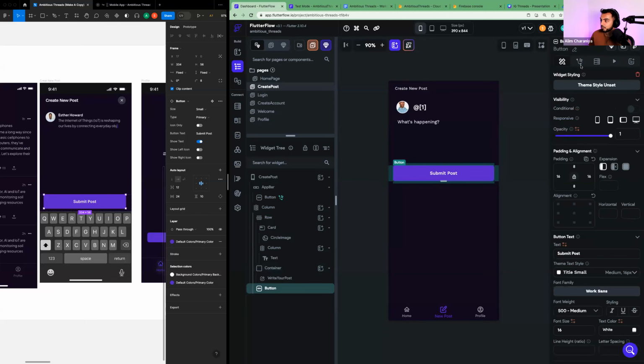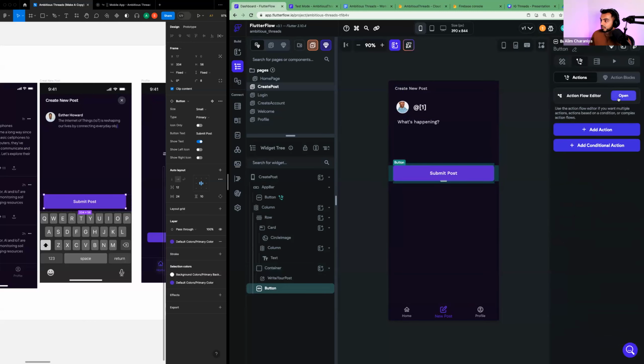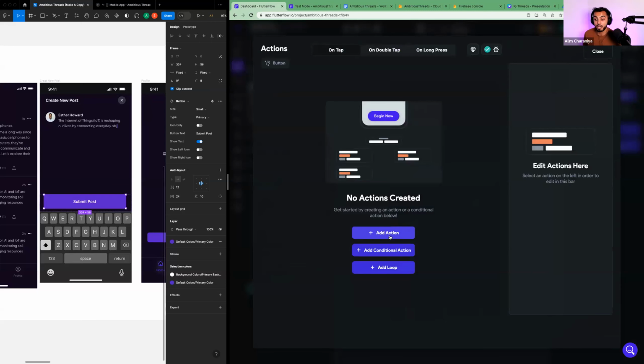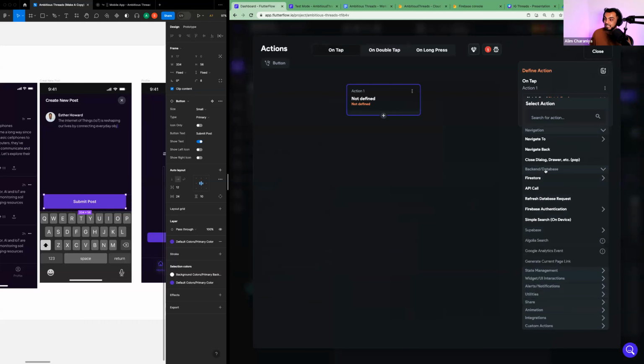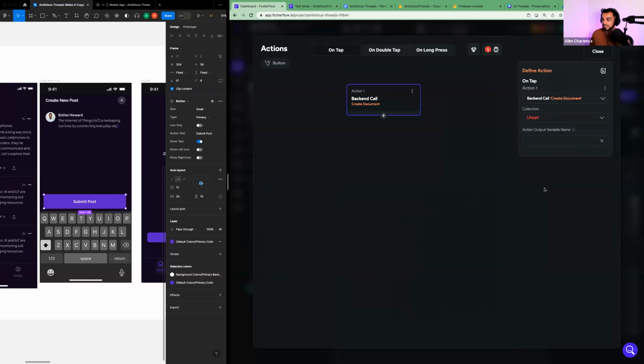And then we'll click on the button for submit post, hit open on the action flow editor for submit post. And now it's time to add an action. The action type will be backend database. We're going to go to Firestore, create document. So what this is about to do is we're about to create a new object or document in the database that other people can read from. It's cool. So we got create document. The collection is post because we want to save a new post to the database.